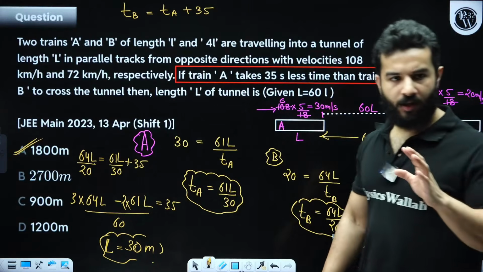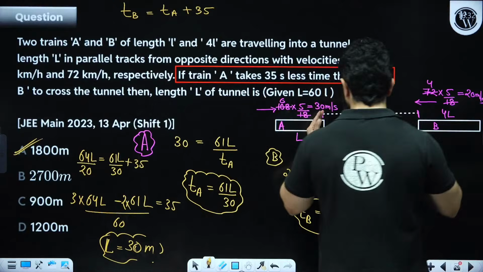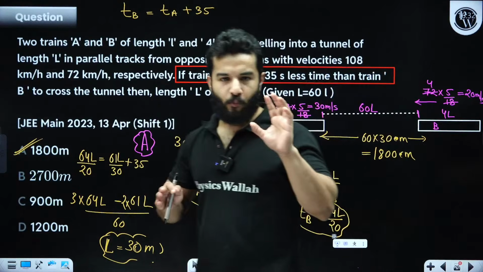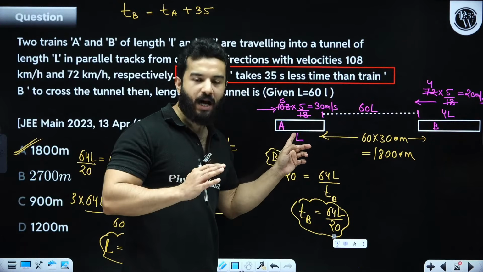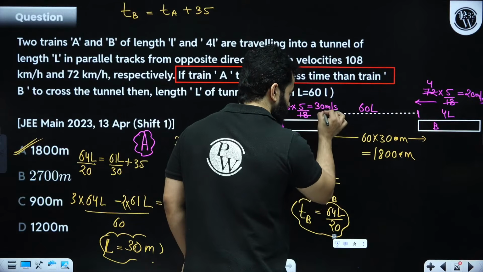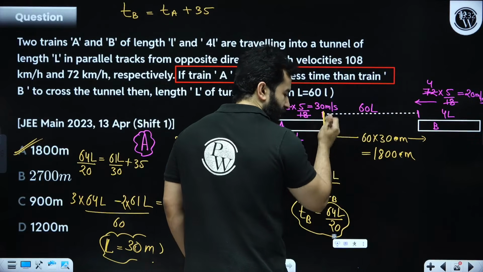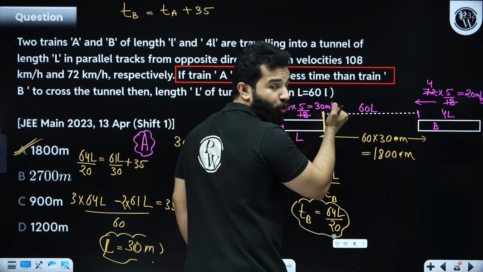Maxwell, it is very simple. See, I'll help you in this one. This is the tunnel. When you are going to talk about time taken by train A to pass the tunnel, it will start when the front portion crosses the entrance, right? That's where we are going to start our stopwatch. This is t equals 0.